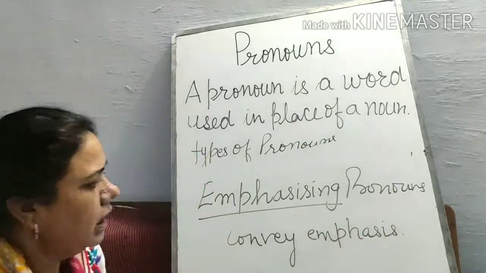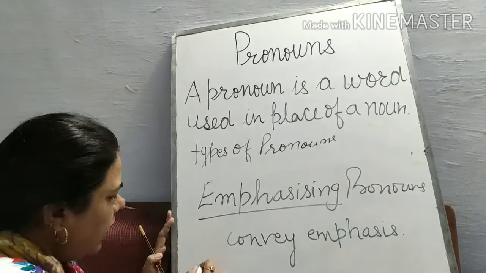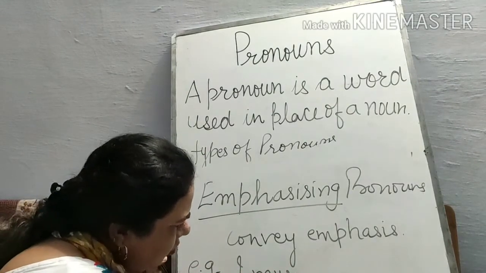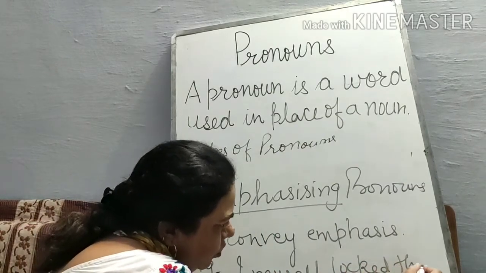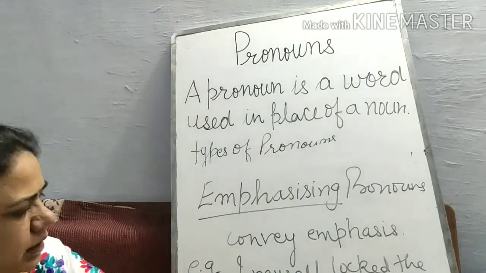For example, I am giving you one example. I myself locked the door.